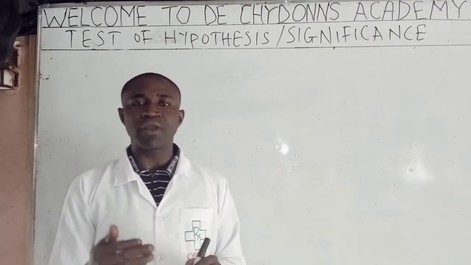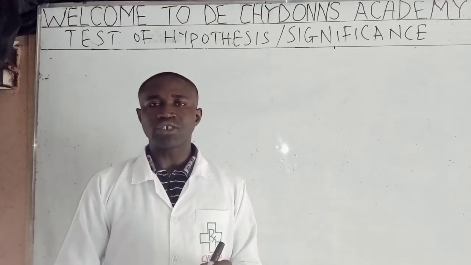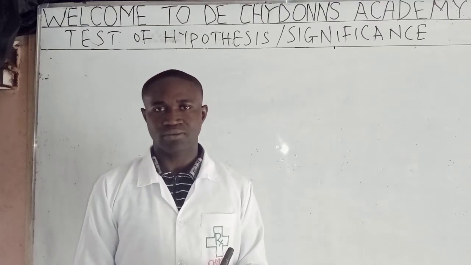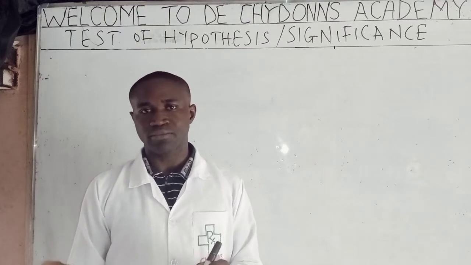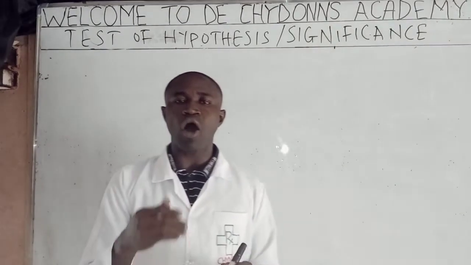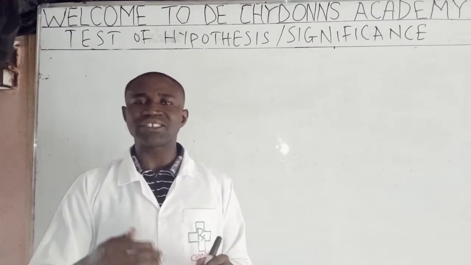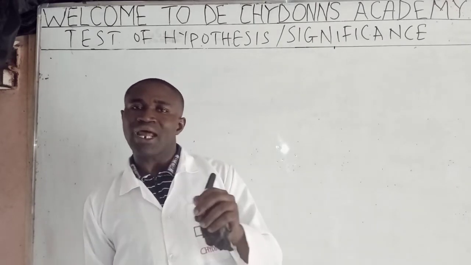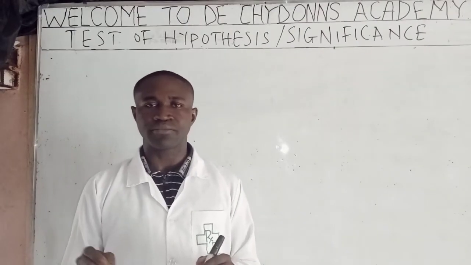Null hypothesis simply means a claim or assumption made which has not been confirmed. That is, the first claim made, the first assumption made which has not been confirmed. That is about null hypothesis. Then what do we mean by alternative hypothesis? Alternative hypothesis is the second assumption made, the second claim made, which contradicts the first claim which has not been confirmed.